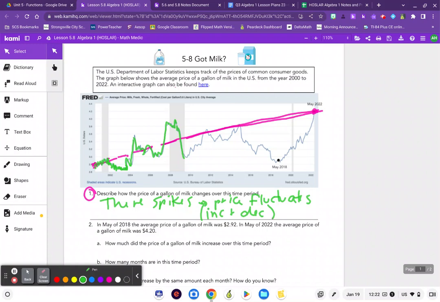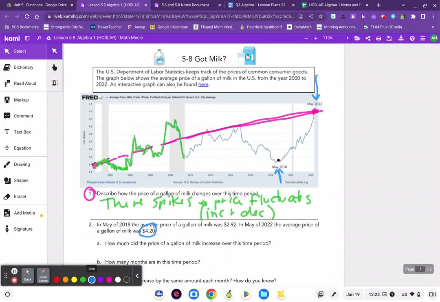Number 2 says, in May of 2018, all right, so we're over here. Notice I have this blue pen pointing to that dot. In May of 2018, the average price of a gallon of milk was $2.92. In May of 2022, so looking at my graph, that's this dot over here, the average price of a gallon of milk was $4.20. Now, your paper, if it was printed in class, says $4.02. We need to make a correction. It should say $4.20.